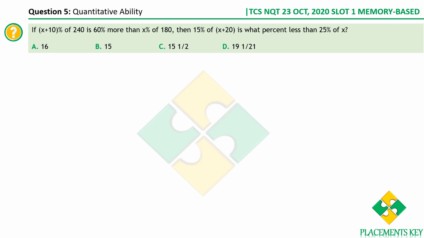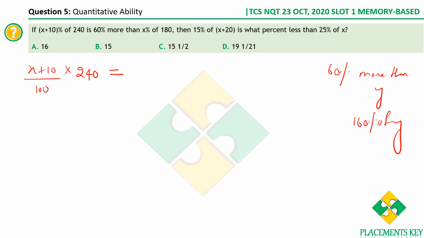Again, x plus 10% of 240 is 60% more than x. You've got a big line to be simplified. X plus 10% is by 100 of 240 is equal to 60% more than this value. So just think about it. What is 60% more than some value? 60% more than, let's say, y is what? It is 160% of y, isn't it?